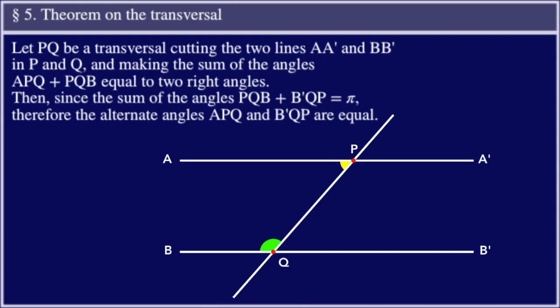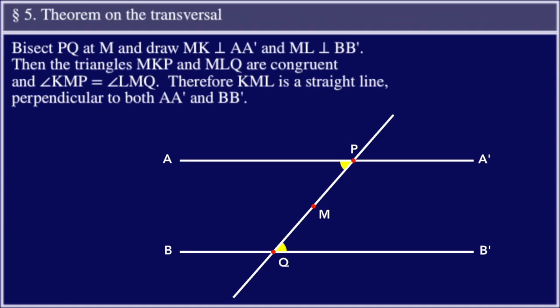Then, since the sum of the angles BQP plus B'QP equals pi, therefore the alternate angles APQ and B'QP are equal. Bisect PQ at M and draw MK perpendicular to AA' and ML perpendicular to BB'. Then the triangles MKP and MLQ are congruent and the angle KMP is equal to the angle LMQ. Therefore, KML is a straight line perpendicular to both AA' and BB'.